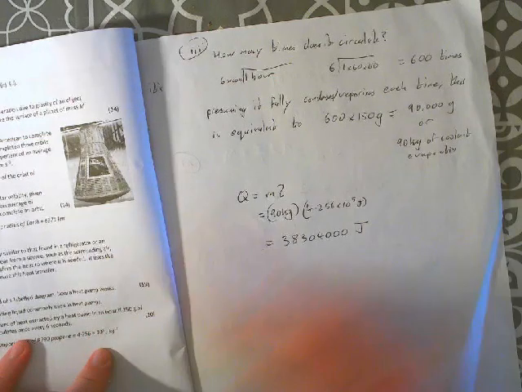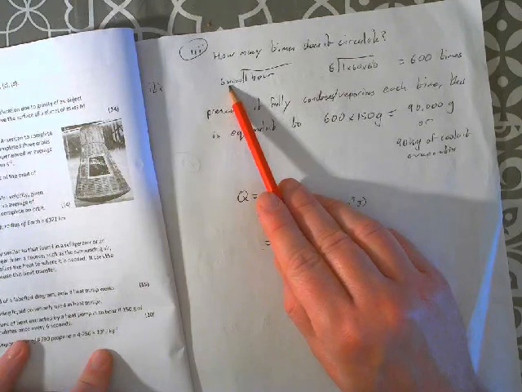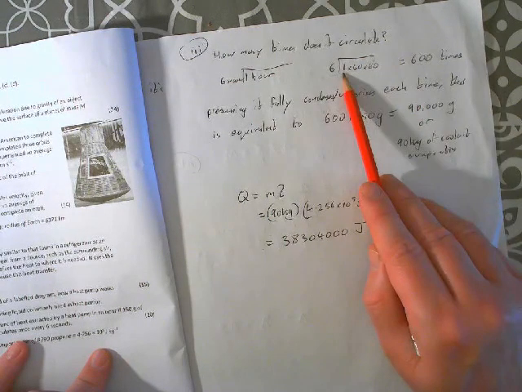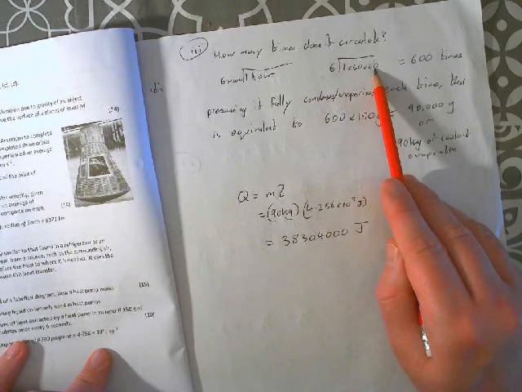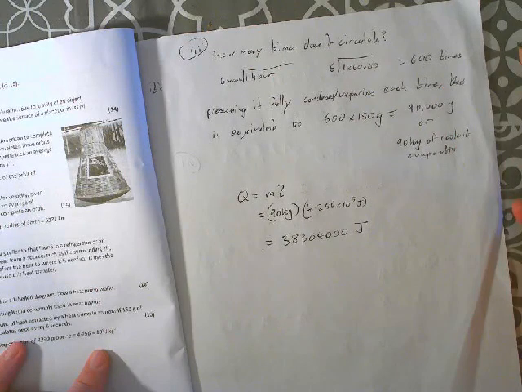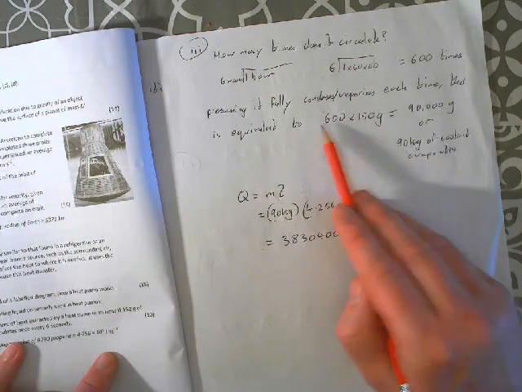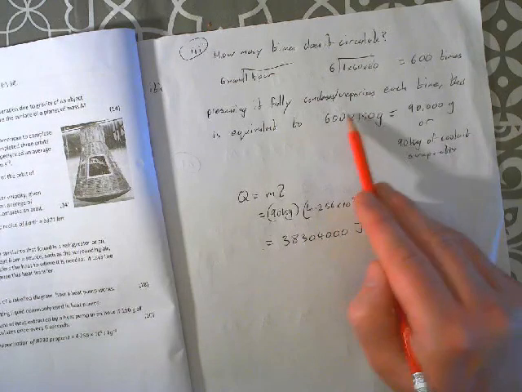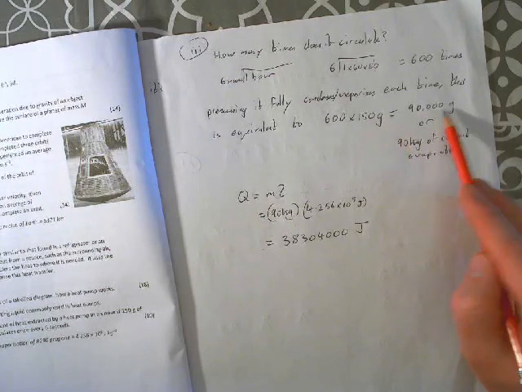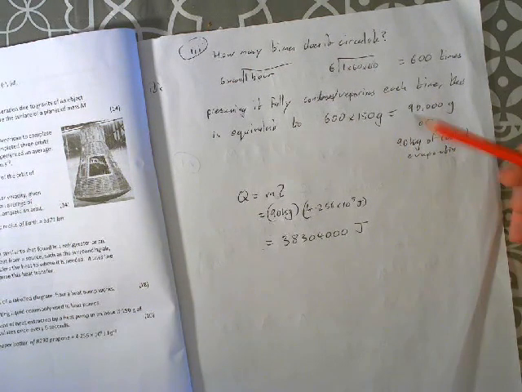The last one is a mini heat calculation, with a bit of a twist on it, because this is higher level, this is what they do. R290 propane is a circulating liquid commonly used in heat pumps. Calculate the amount of heat extracted by a heat pump in an hour if 150 grams of this propane circulates once every 6 seconds. First off, let's figure out how many times it goes through the whole circuit. If it takes 6 seconds to do one circuit and we've got an hour, it's going to go through 600 times, because 1 hour is 60 minutes by 60 seconds, and we divide that by 6. It's going to go around the cycle 600 times.